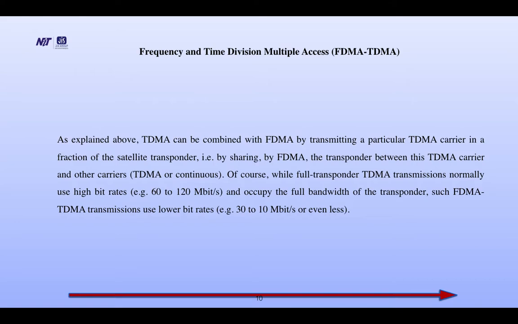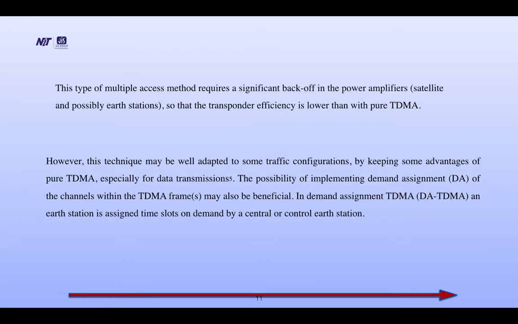Of course, while full transponder TDMA transmissions normally use high bit rates, 60 to 120 megabits per second, and occupy the full bandwidth of the transponder, such FDMA/TDMA transmissions use lower bit rates, 30 to 10 megabits per second or even less. This type of multiple access method requires a significant backoff in the power amplifiers, of the satellite and possibly the earth station, so that the transponder efficiency is lower than with pure TDMA. However, this technique may be well adapted to some traffic configurations.